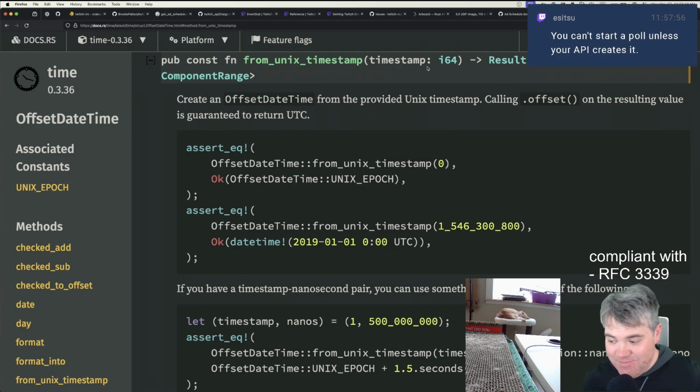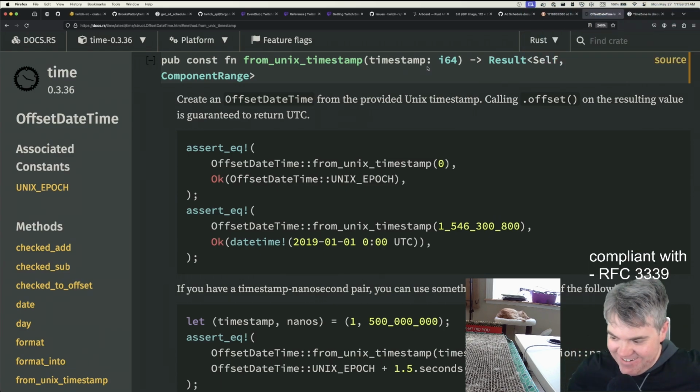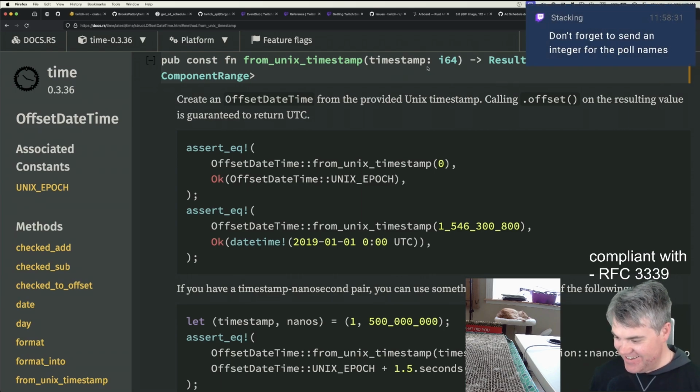There we go. I can't start a poll unless your API creates it. Oh no, that would be a while until we can get the poll. We'd be in deadlock. Don't forget to send an integer for the poll names. That's true. I should have just said option 1, value 1, option 2, value 2. You should figure out which one was which, right? Oh, isn't there a way to share this on screen too? There probably is. I should probably figure that out.